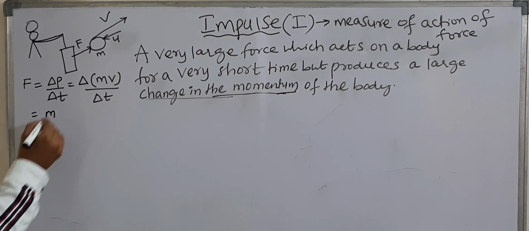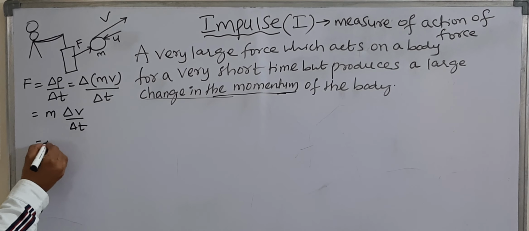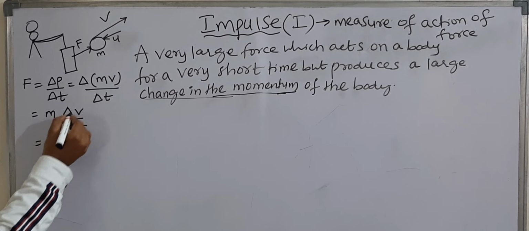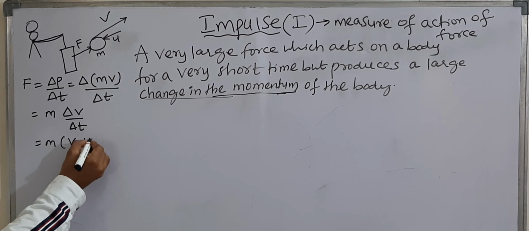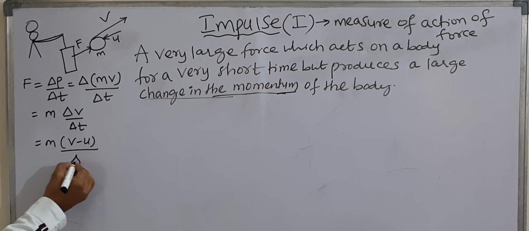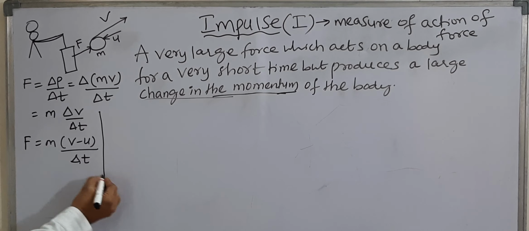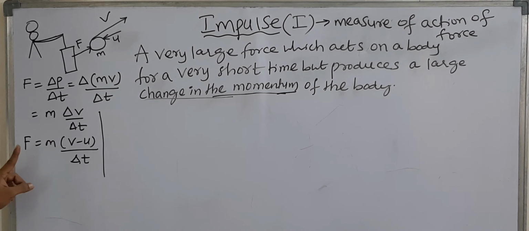So F equals m times delta v by delta t, where delta v is the change in velocity. Initial velocity u, final velocity v, so F equals m(v minus u) by delta t. So this is the force. Calculate the force.